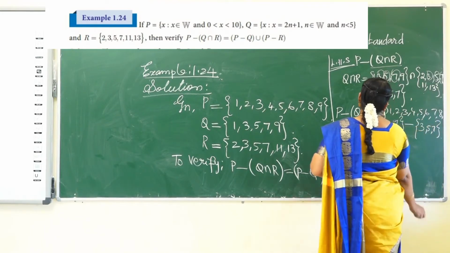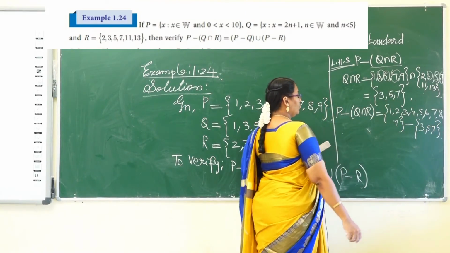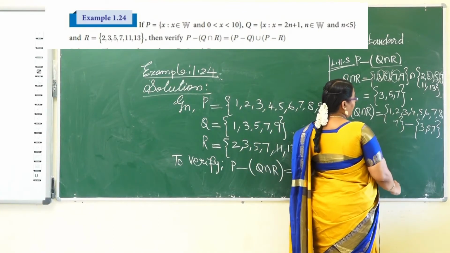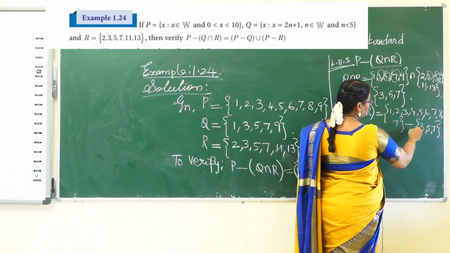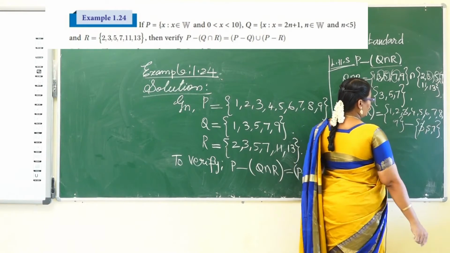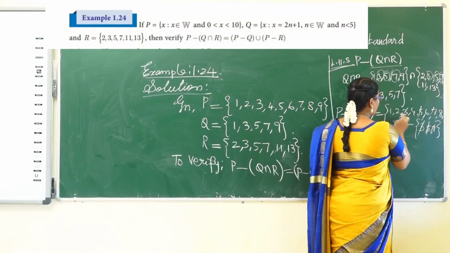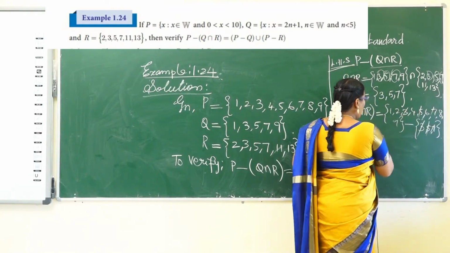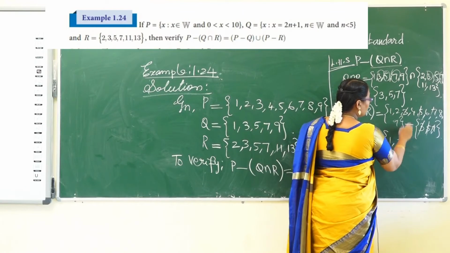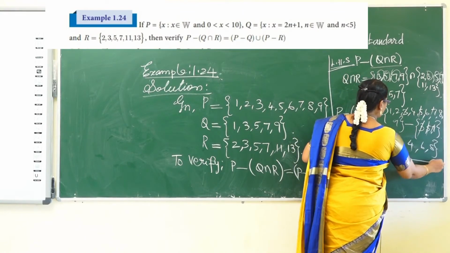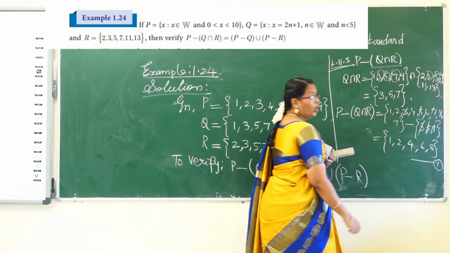Difference means only the elements present in P only. The common elements will be cancelled, so 3, 5, 7. So the remaining elements in set P are 1, 2, 4, 6, 8. This is denoted as equation number 1.